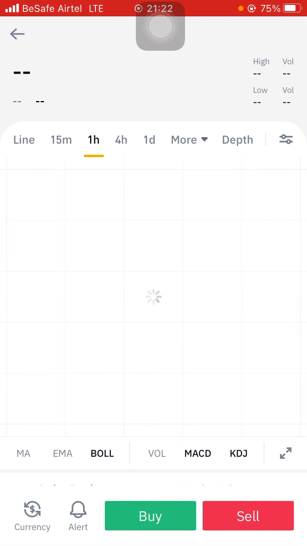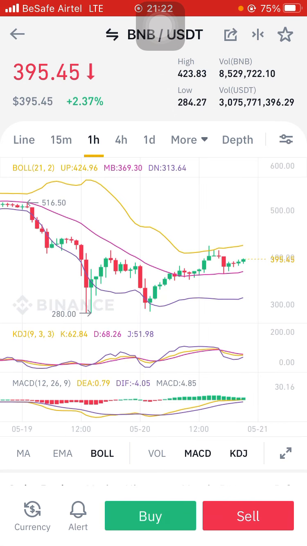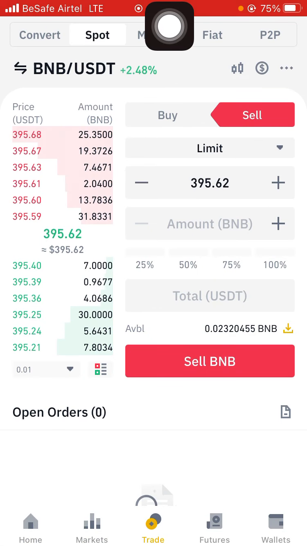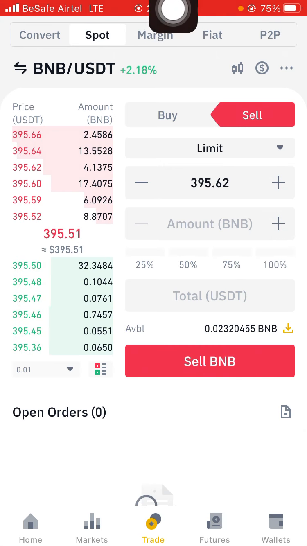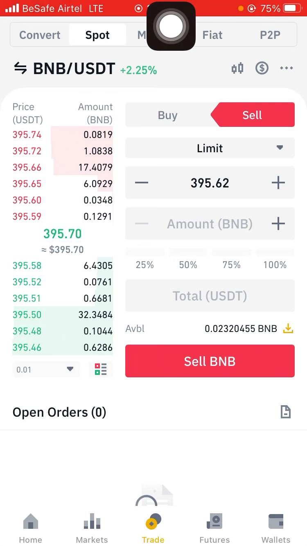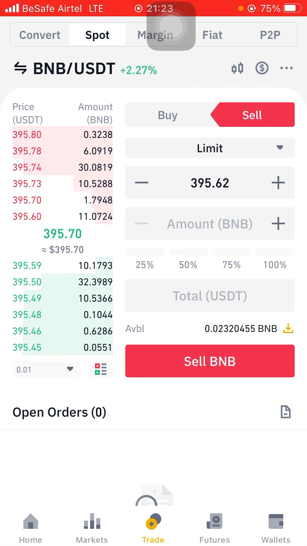Since you want to convert your BNB to USDT, the next thing you do is click on sell. Next you click on 100%, or whatever portion you want to convert to USDT. If you want to convert everything, click on 100%. If you want to convert a portion, input the portion you want, then click on sell, and it will be converted to USDT.